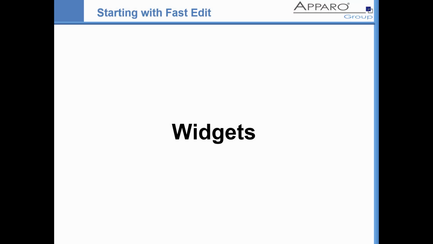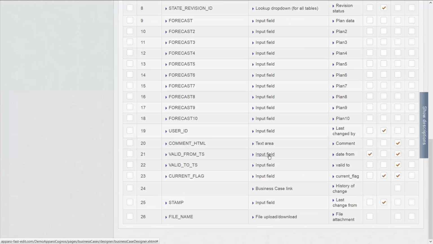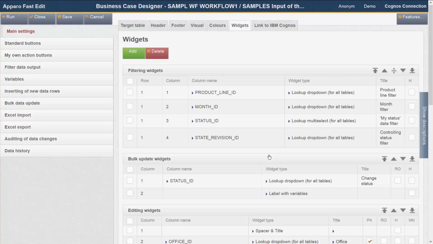Now let's turn to the topic widgets. Widgets are data input and output elements. When creating the business cases, widgets of type input field are generated for all existing database columns automatically. If we have to change the business case, for example, we need instead of the 10 planned data fields, now 11 data fields, then we can add a column in the database by ourselves or use the automatic column creation